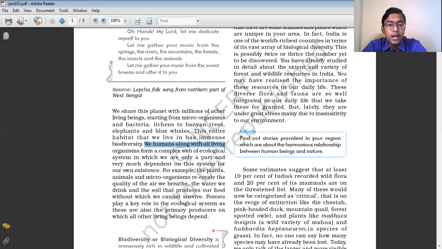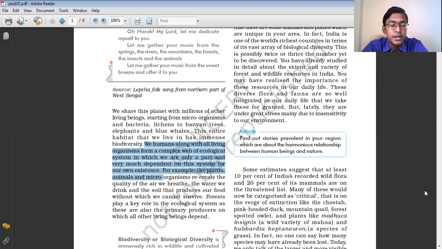We humans, along with the living organisms, form a complex web of ecological system in which we are only a part and very much dependent on this system for our own existence. We human beings, along with the other organisms, form a complex network, an ecological system or ecosystem, we can say. In this ecosystem, we human beings are just a part, and we are dependent on this entire system.